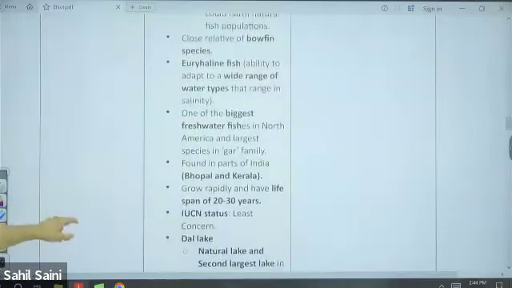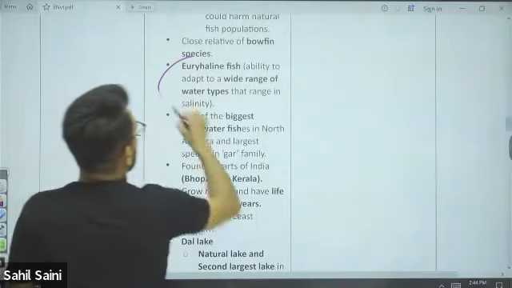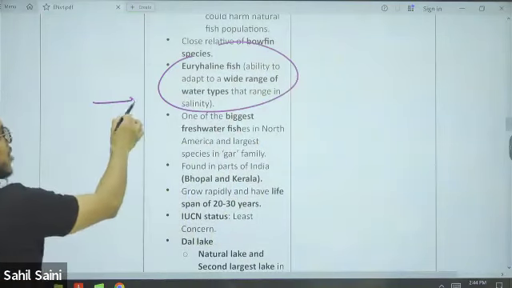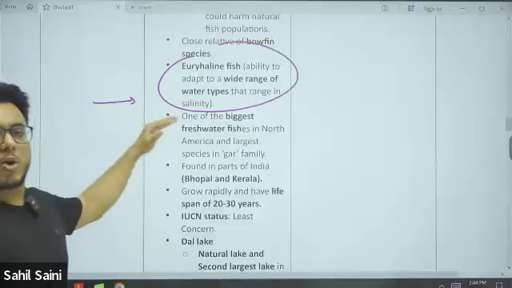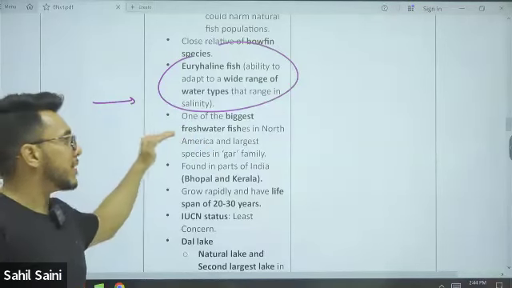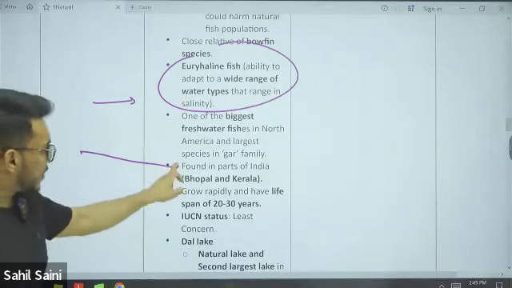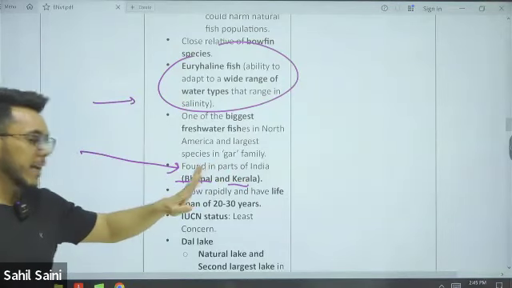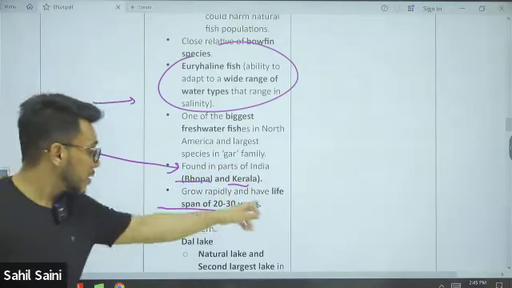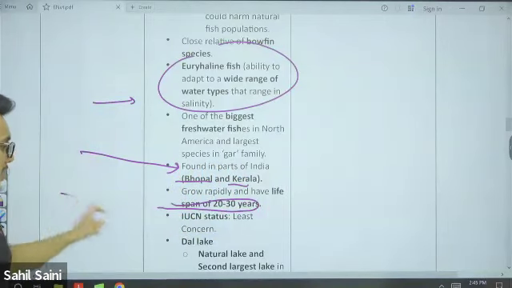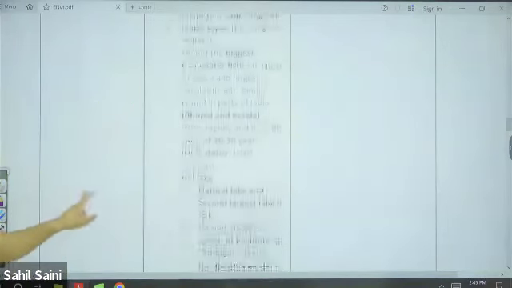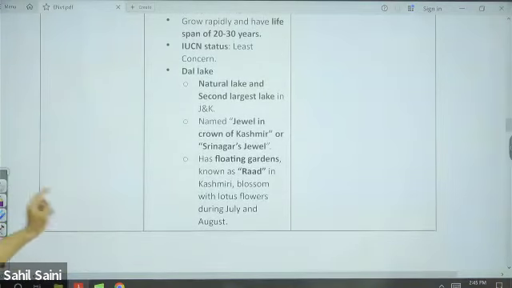Okay, fine. Euryhaline. What is euryhaline? Euryhaline fish are the ones which are able to tolerate a wide range of salinity. Also, they are found in the Bhopal and Kerala area. Fine. And they have a very long span of life, that is 20 to 30 years. IUCN status is least concern.